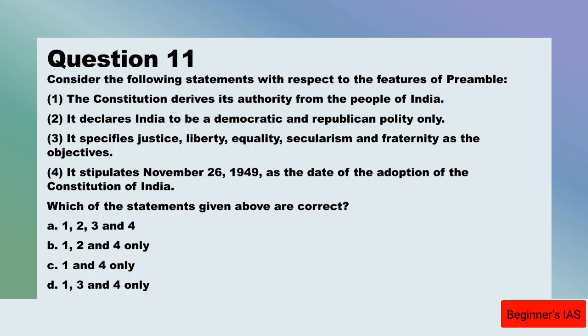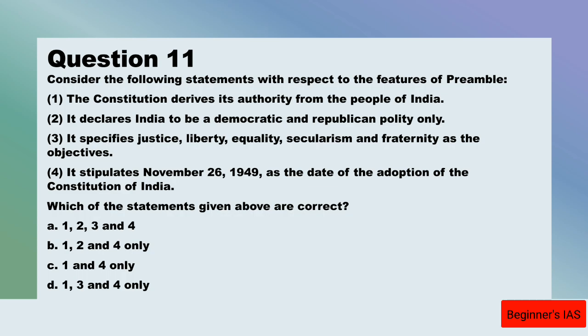And if you take statements 2 and 3, the objectives of the Constitution provided in the preamble are to secure all the citizens justice, liberty, equality, fraternity, and the nature of the Indian state, that is sovereign, socialist, secular, democratic, republic. These are the words included by the 42nd Constitutional Amendment.